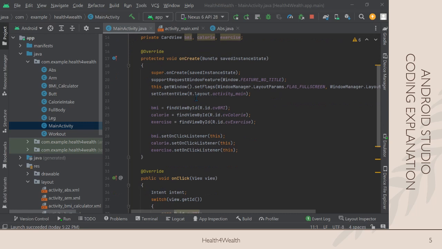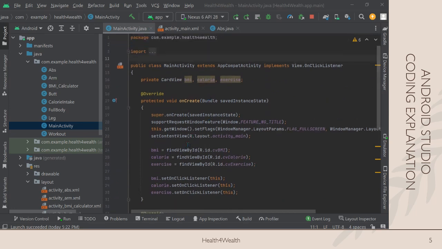So in the onCreate method, we assign all of the IDs for the card views into the ones that we have declared here. And in this class, we implement the View.OnClickListener.